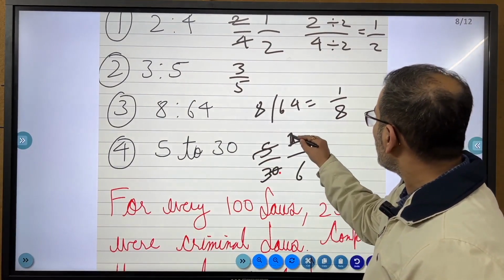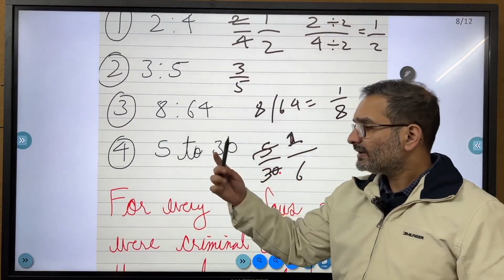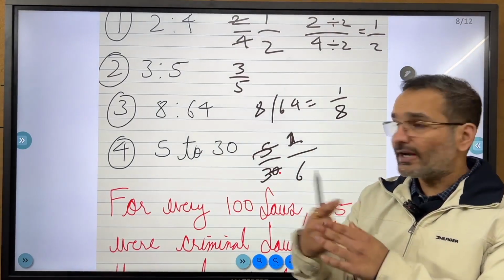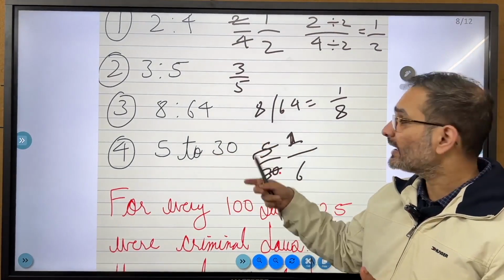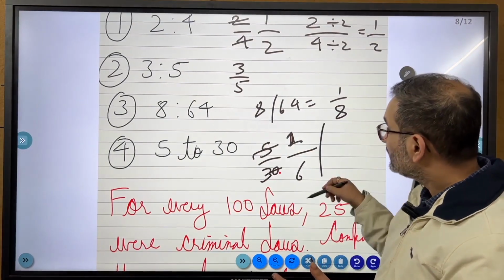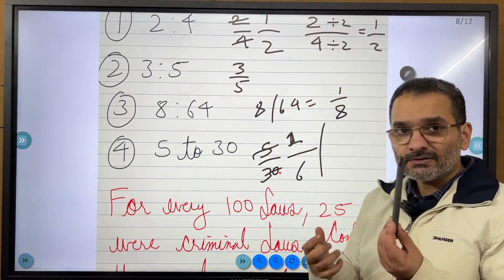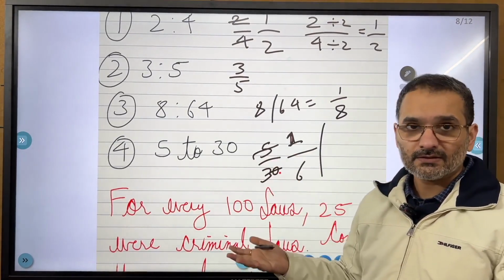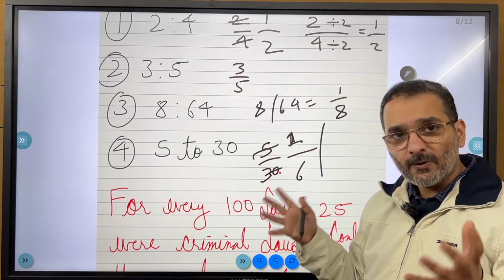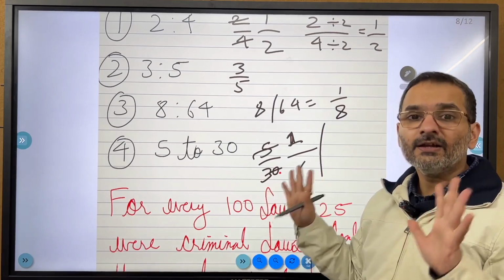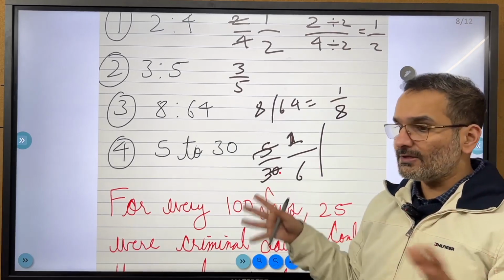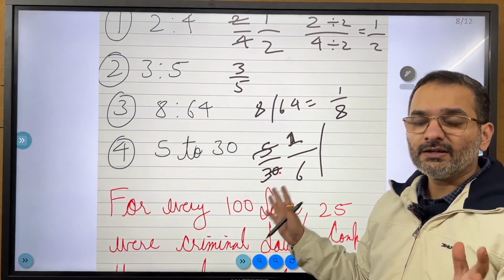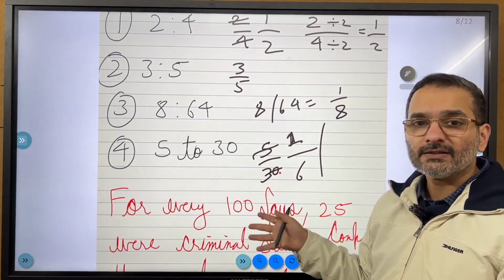So for every 5 pens, for example, there are 30 rings that I have. That is what 5 to 30 is. But for every 1 pen, I have 6 rings. It is pretty much the same thing. Hopefully this funda is clear. Do not get confused, कि अरे ये तो बिल्कुल ही अलग अलग है. नहीं भैया नहीं है. It is the same thing. I am numerically saying the same thing.